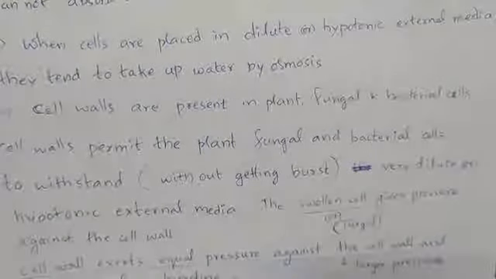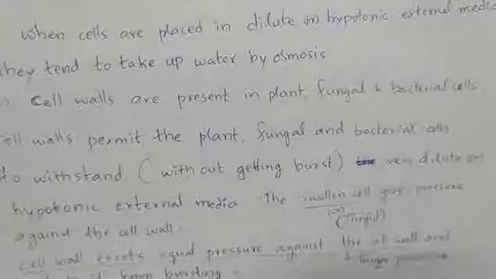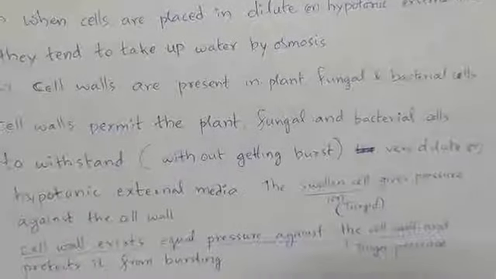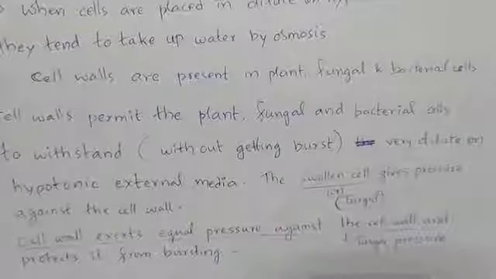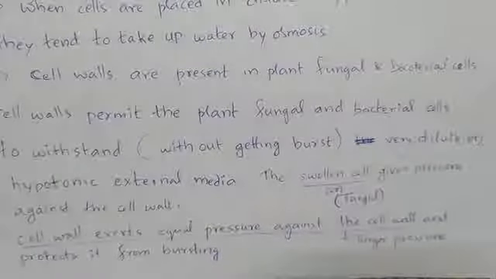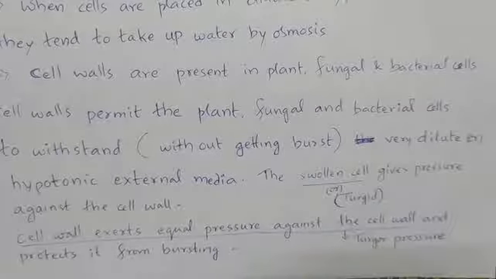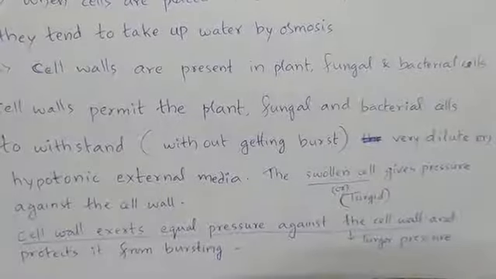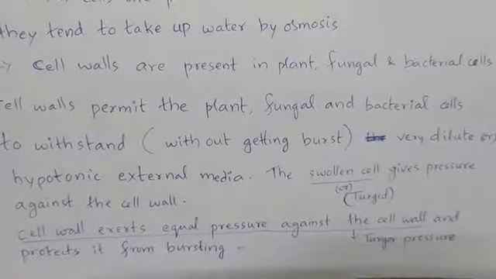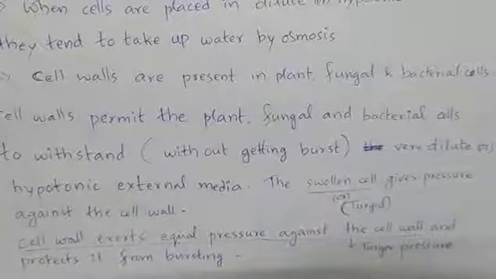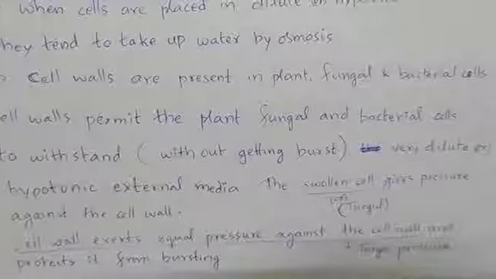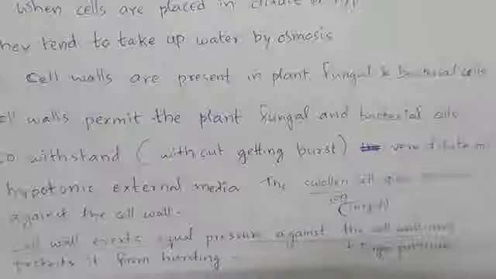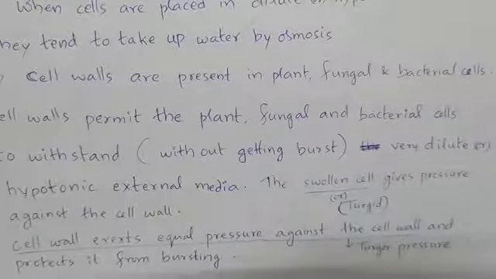Cell walls are present not only in plant cells, they are also present in fungal and bacterial cells. These cell walls permit the plant, fungal and bacterial cells to withstand very dilute or hypotonic external media.